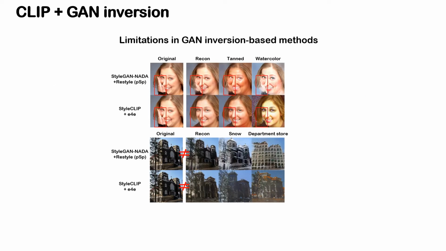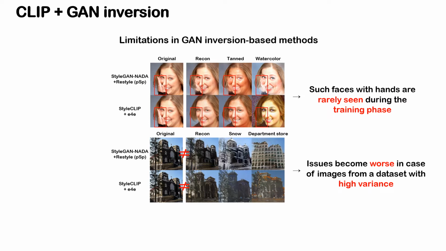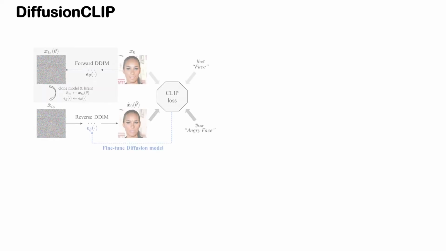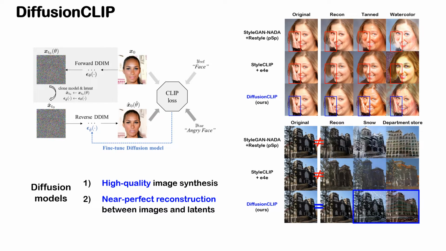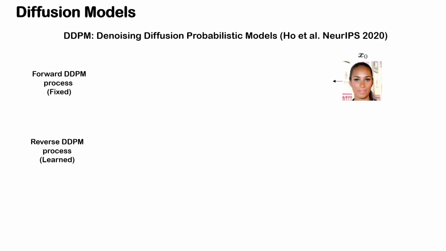However, even the state-of-the-art inversion methods fail to reconstruct images with novel poses and details, and reconstruct images from a dataset with high variance, generating distorted manipulation results. To overcome these issues, here we propose DiffusionCLIP, a CLIP-guided robust image manipulation method by diffusion models, which shows high-quality image synthesis as well as near-perfect reconstruction performance between latents and images.